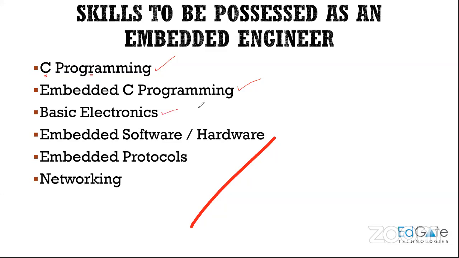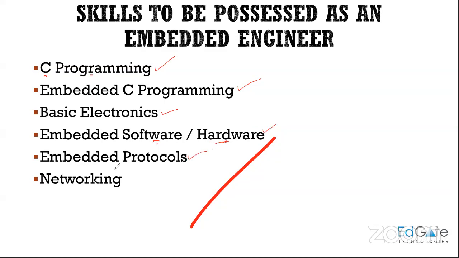Basic electronic concepts are a must, such as pull-up configuration, pull-down configuration, how the transistor works. So these basic concepts have to be known. Okay. Then embedded software and hardware. Knowledge about the hardware is a must, and it is very much required. And software, so how to program this particular hardware, what are the necessary things. So all those software related and hardware related things must be known for an embedded engineer.